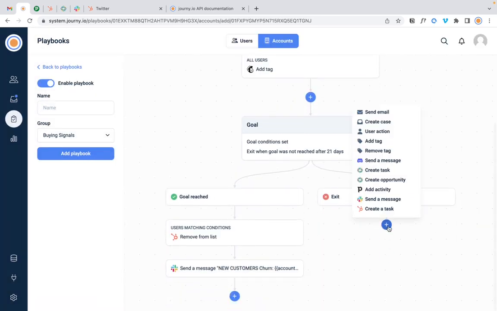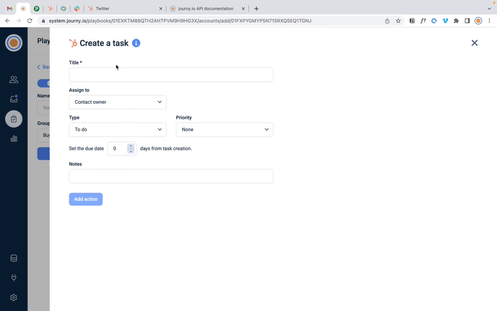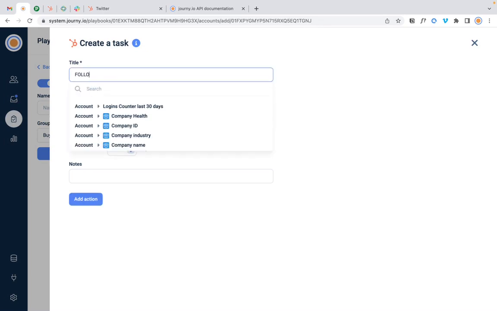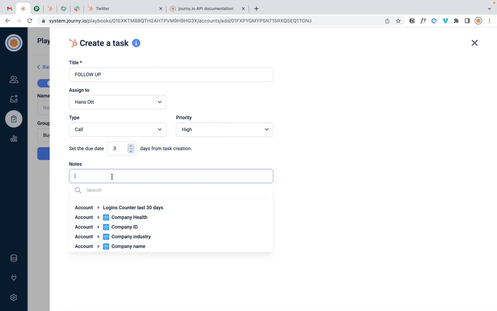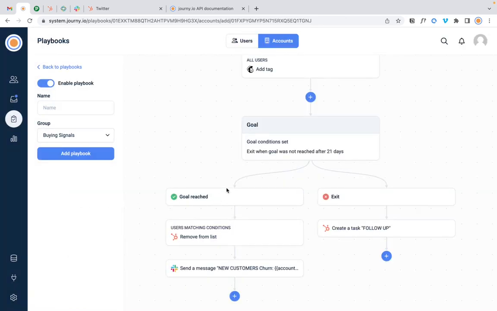Okay, if not, let's actually add a task now to the sales, to the contact owner. Let's do it to Hans. Let's do a call, high priority, and 3 days, and quickly call them up. No conversion yet. Something like this. Okay, and so this is basically how you create a playbook.